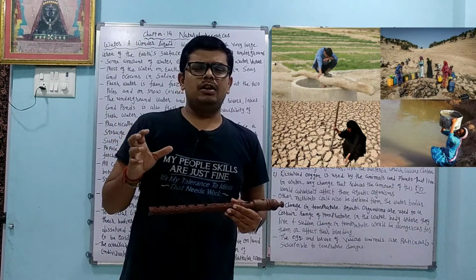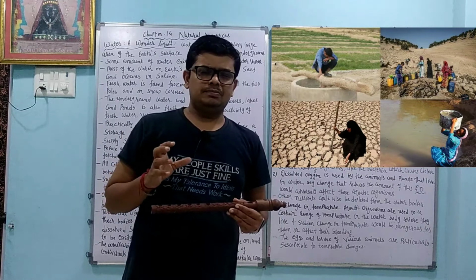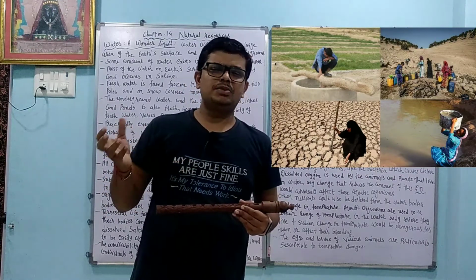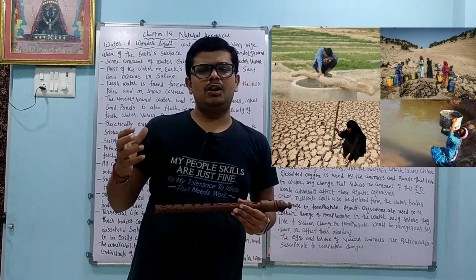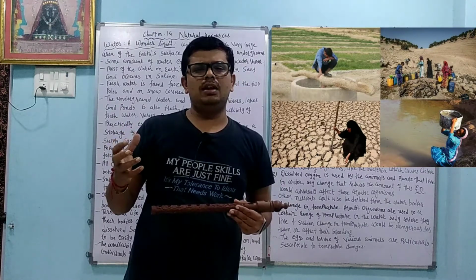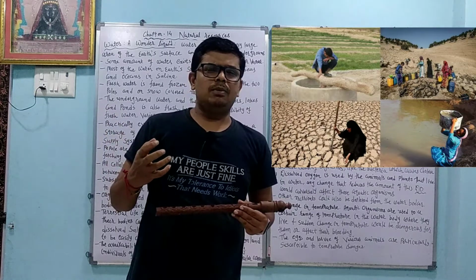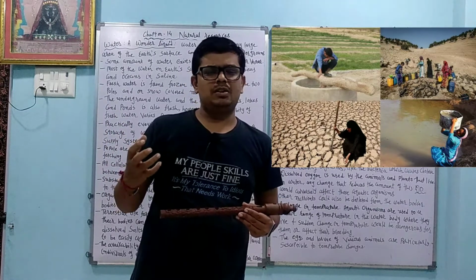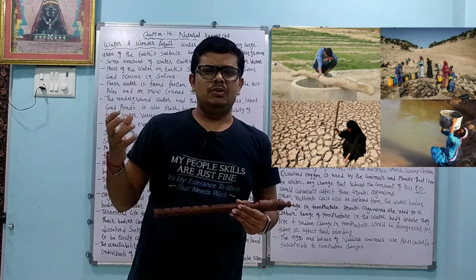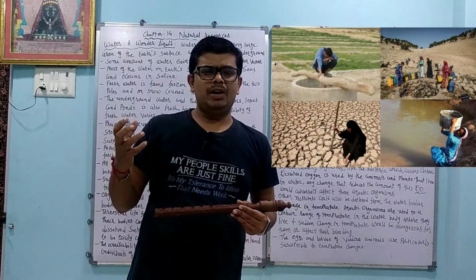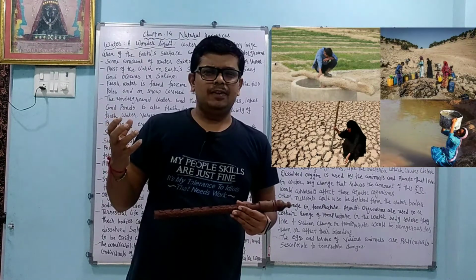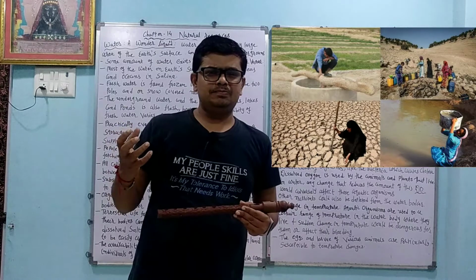So we have to develop such a system that every village and every small part of India gets enough water.